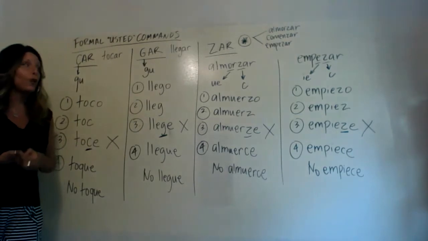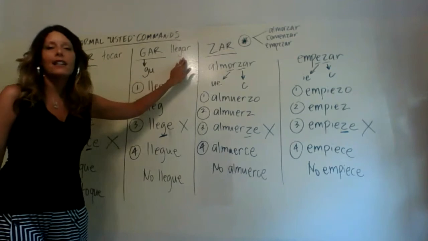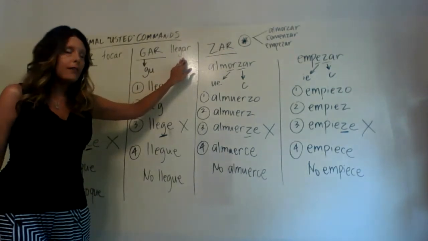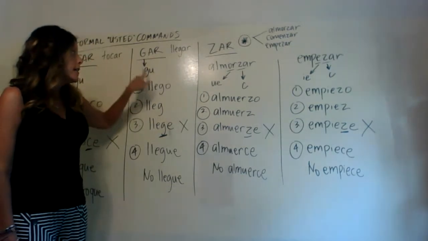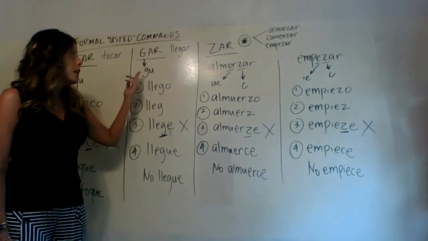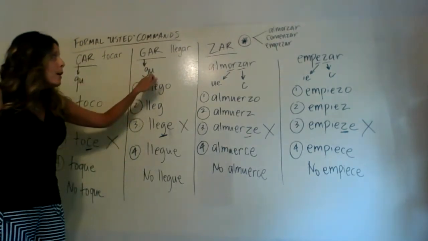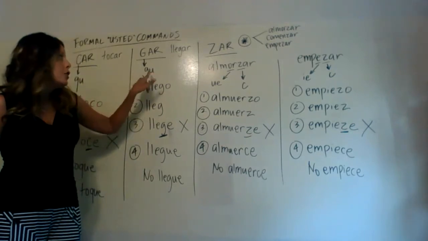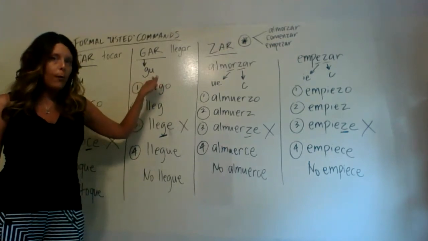changes to a QU. Then with GAR verbs, and the most common one being llegar, meaning to arrive, llegar, to arrive, we need to remember that the G is going to be followed by a U. So there's going to be a G-U combination that must occur here. But we're still going to go through all of our steps. We just have an added one to make sure that we account for this G changing to a G-U combination.